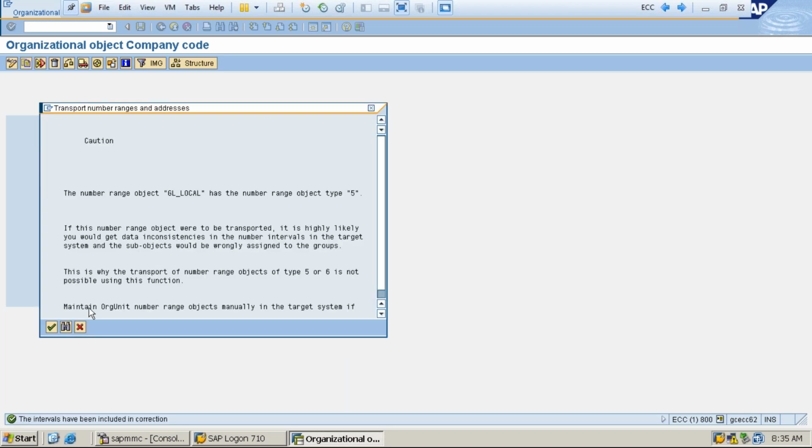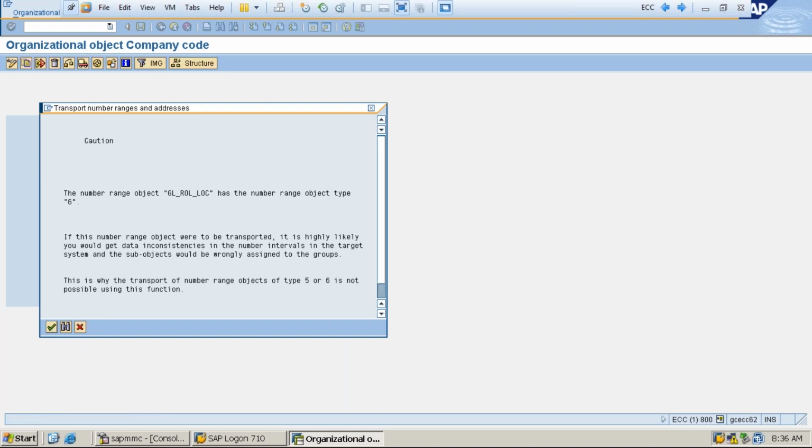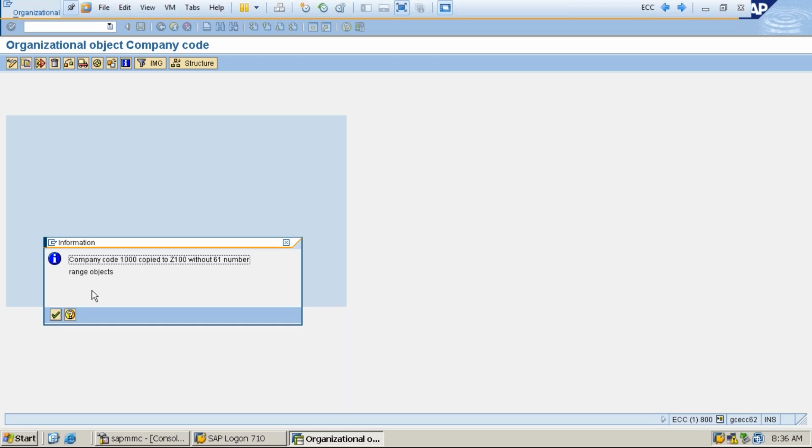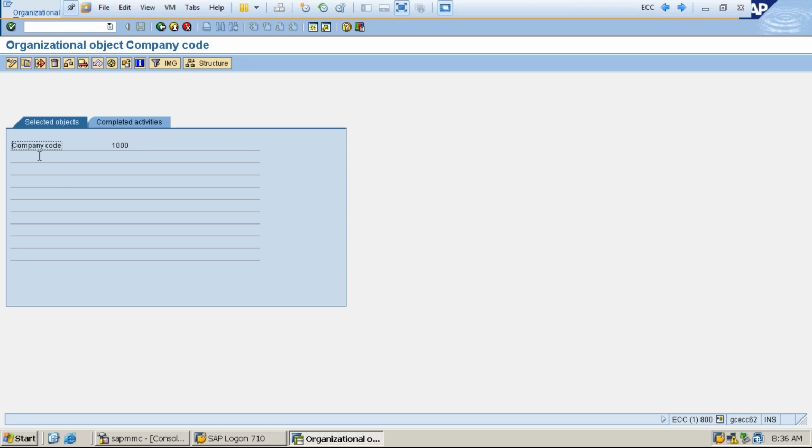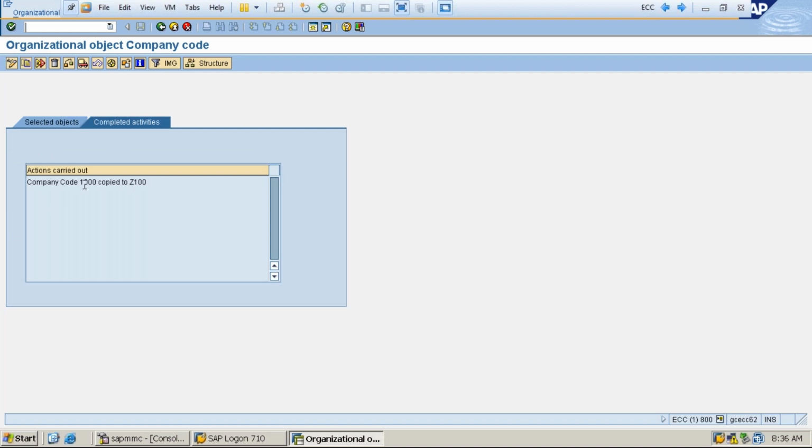We click on this own object. Now you guys have to click on it. Likewise, you have to press continue. This is all for number range objects. Company code 1000 copied to Z100 without 61 number range objects. Yes, it copied. The selected object is 1000 and the copied activity is copied 1000 to Z100. That means the activity is performed and done.